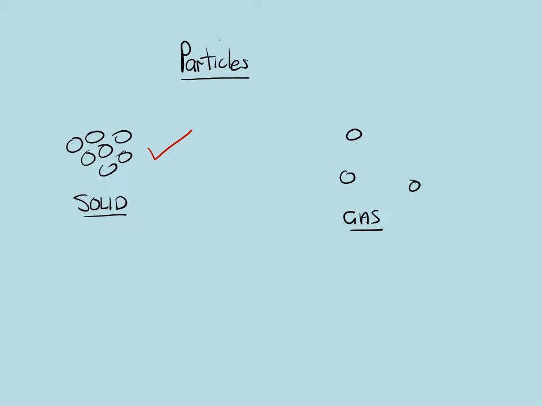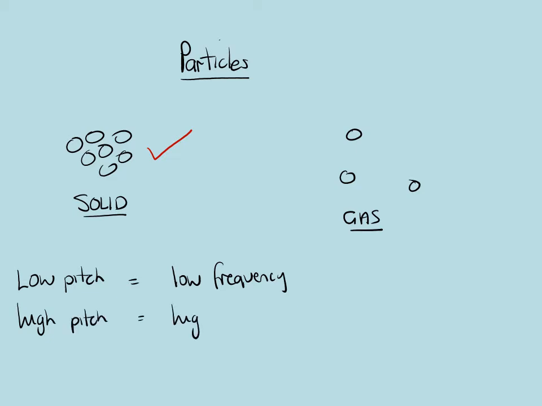Now, animals, including us, can only hear a certain range of sounds. Low-pitched sounds are called low frequency. And high-pitched sounds are called high frequency.